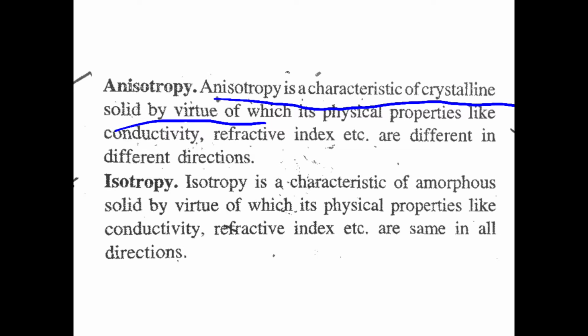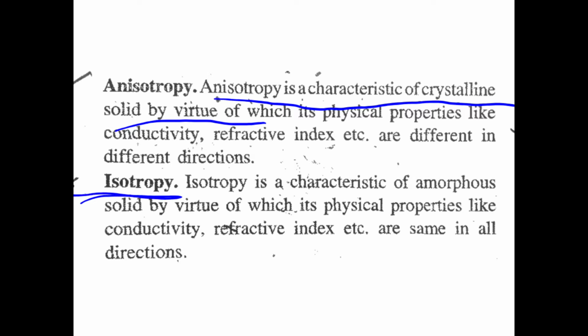If this is a body, its refractive index and conductivity are different in different directions. That is known as the anisotropic character of the crystalline solid. Anisotropic character is always present in crystalline solid.